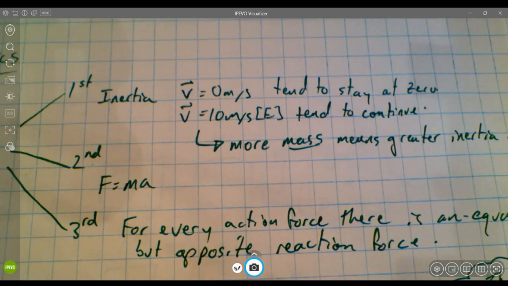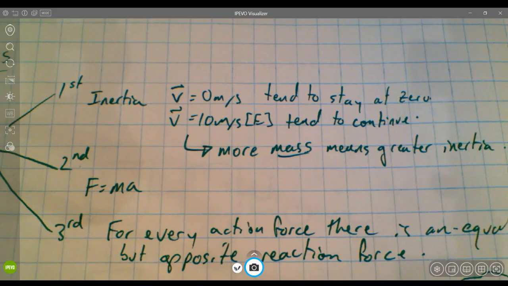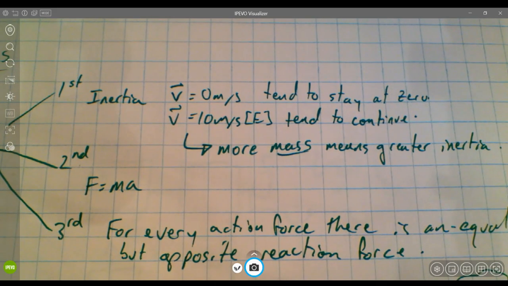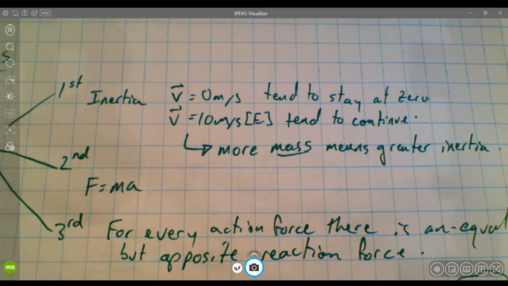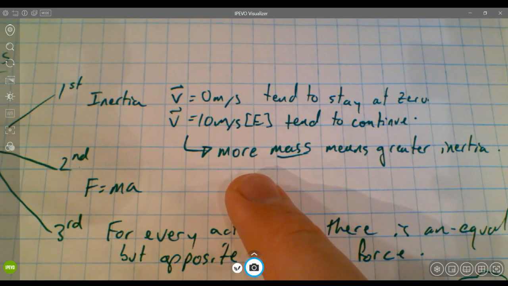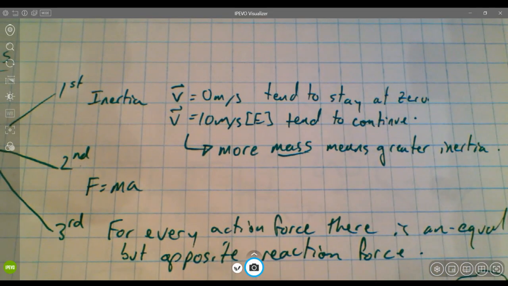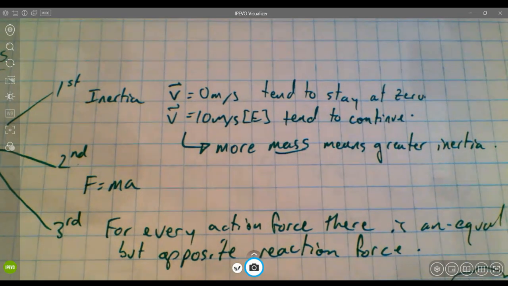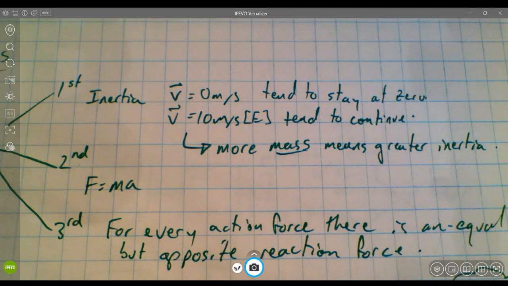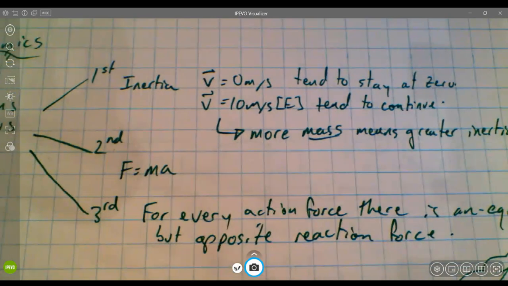At the end of the day, we are experiencing a tendency to stay in a state of motion, a tendency to stay at our velocity, whether it's stationary or whether it's moving in a direction at a non-zero velocity. And we also are acknowledging that the more mass we have, the greater inertia we have. Of course, the more mass we have, the harder it is for us to change that velocity. So we're talking about a tendency. We're talking about how inertia depends on mass. And so that's the concept of inertia in Newton's first law.